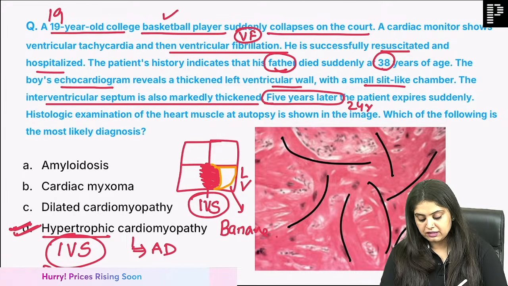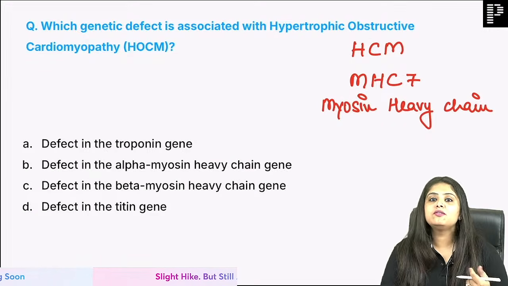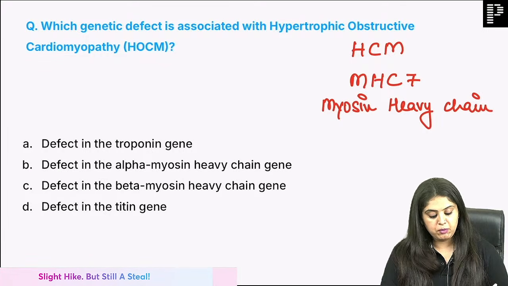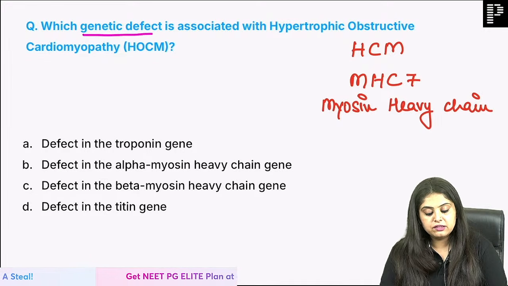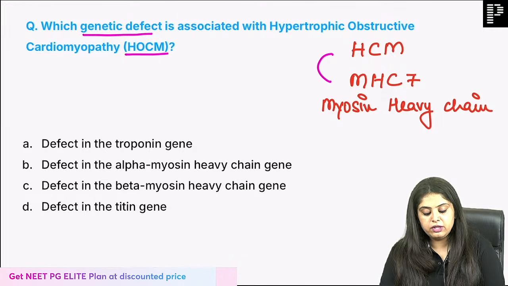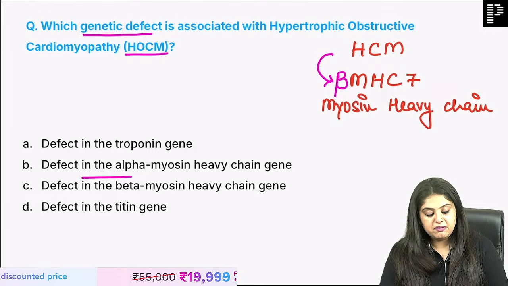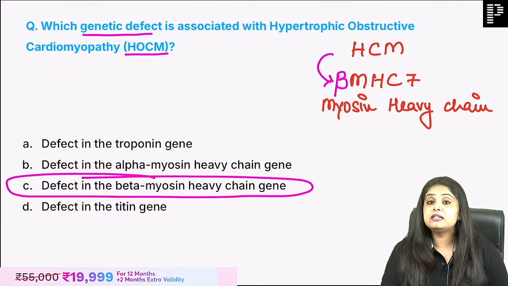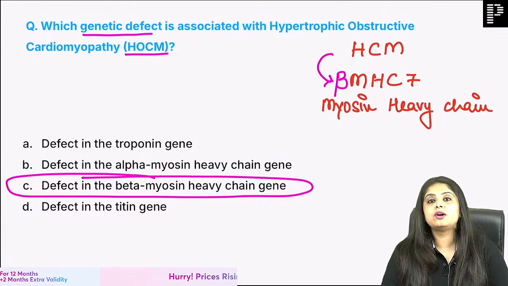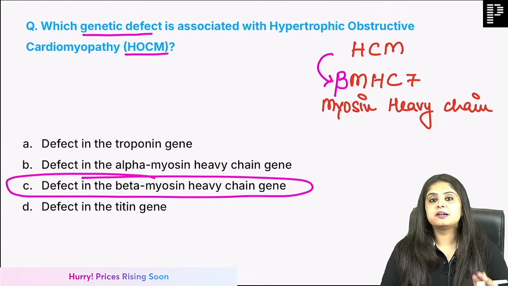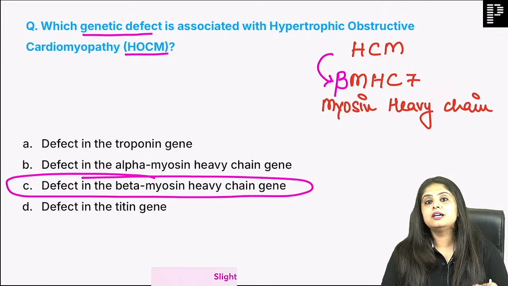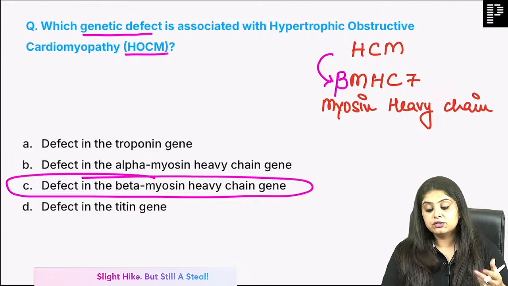So now if I had to ask you another question, because I know one question comes and they mix and match every possible thing. Which genetic defect is associated with HOCM? Like I told you, it is myosin heavy chain, but be very certain that you are marking the beta myosin heavy chain. That is also how the examiner is going to play with you. Sometimes you know the answer and he particularly asks you which myosin heavy chain. So that is very important.